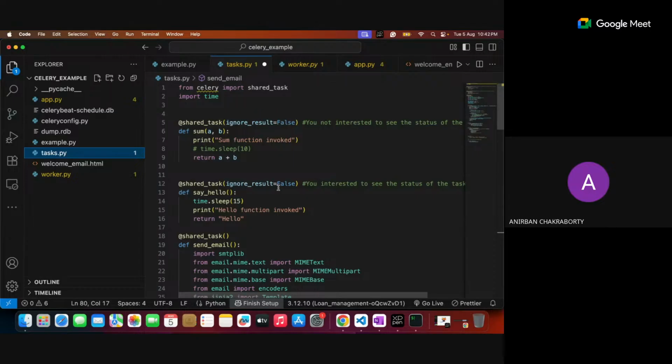Yes, sir. And then in send email, you did not mention ignore result as true or false. What is the default? Default is false. We are interested to see the results, right? Default is false. This one being true means that it is changed. Even if you don't put anything here, it is implicitly false. Explicitly, if you want to mention true, then you are not interested in the results. Understood. This is also implicitly false.